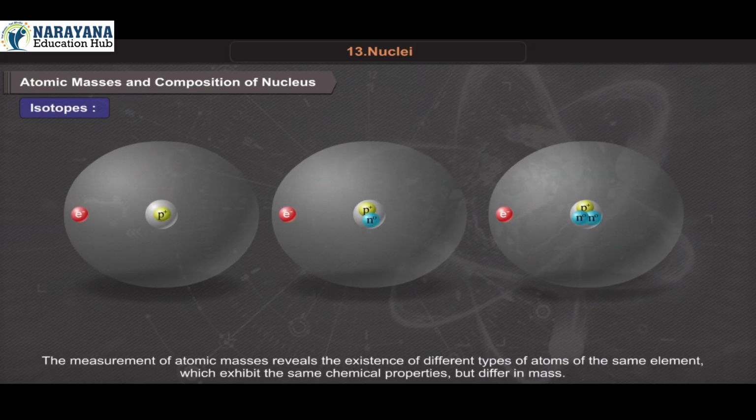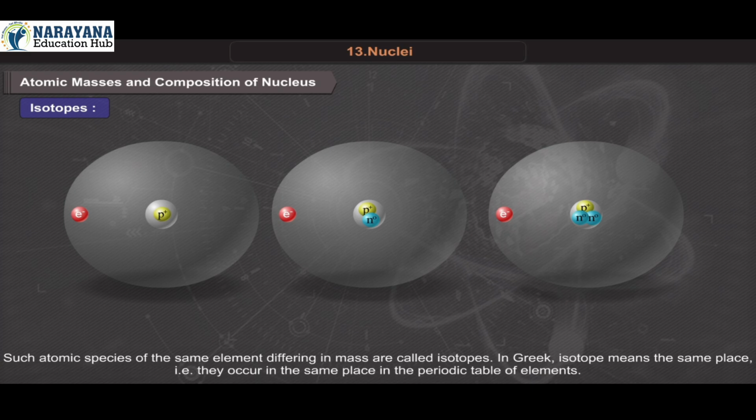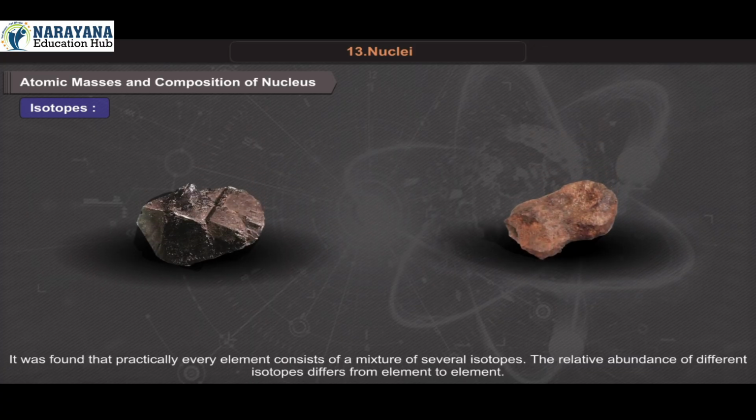Isotopes. The measurement of atomic masses reveals the existence of different types of atoms of the same element which exhibit the same chemical properties but differ in mass. Such atomic species of the same element differing in mass are called isotopes. In Greek, isotope means the same place, that is, they occur in the same place in the periodic table of elements. It was found that practically every element consists of a mixture of several isotopes. The relative abundance of different isotopes differs from element to element.